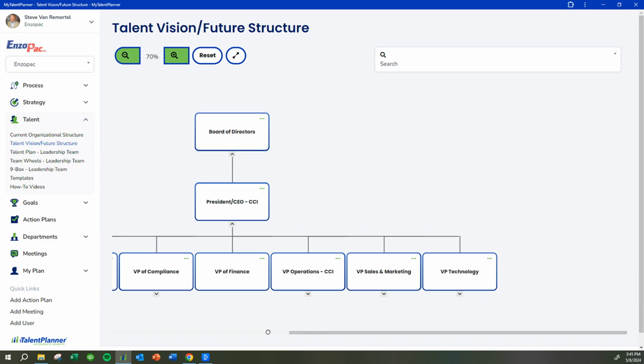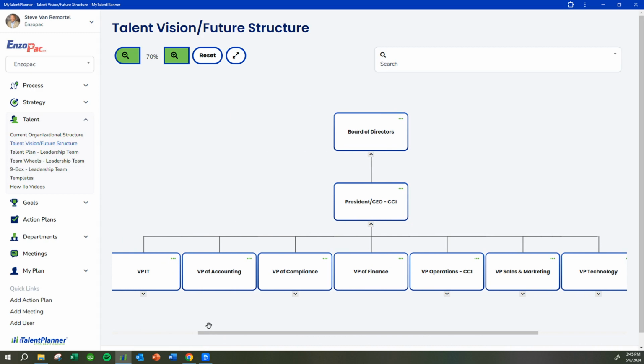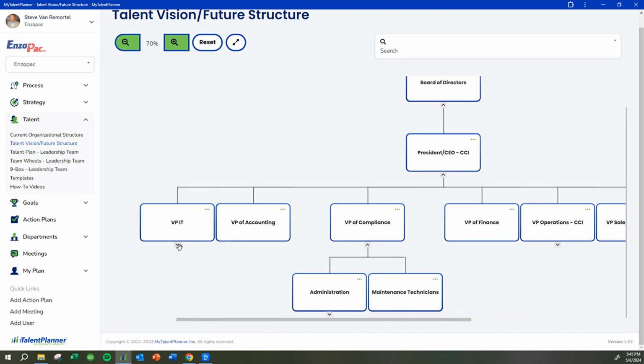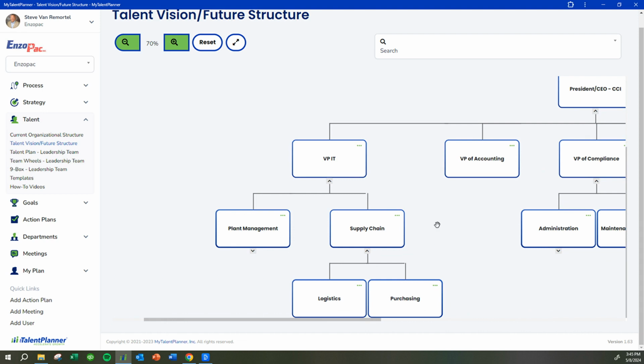The other feature we have built in here is what we call the talent vision. We'll use the example of a $15 million company that wants to be $22 million in 3 years. What is the functional organizational structure that needs to be in place by the end of 3 years to be a $22 million organization? As you add more data and information to the future functional structure, it becomes your talent vision. We have a strategic vision for the organization; we should have a talent vision as well. We have a strategic plan for the organization; we should have a talent plan as well. So that's under the talent tab.